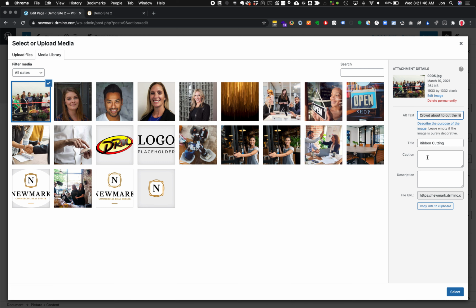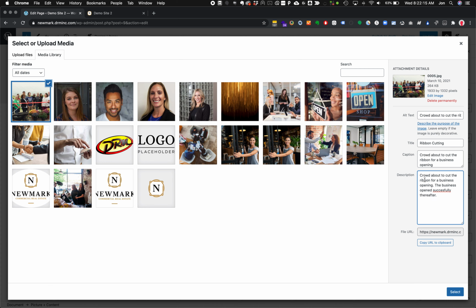So not a bad idea to put the same thing there for the caption, maybe the same thing for the description as well, although it really depends on the site for how much you want to get into this. These do allow additional text. I'm going to click and drag here so I can grow this. And here we'll say, the business opened successfully thereafter. So you have plenty of space to use.